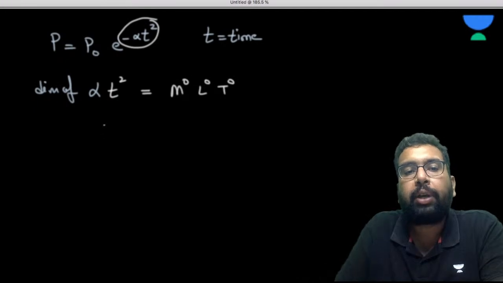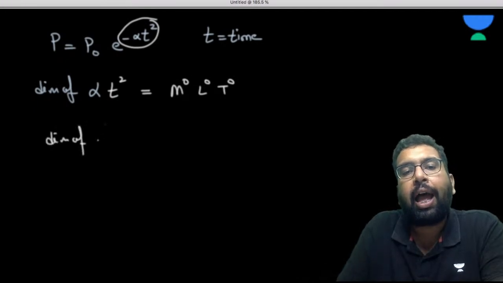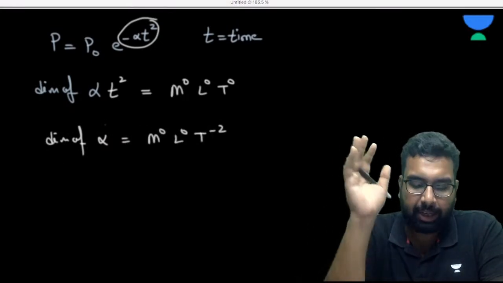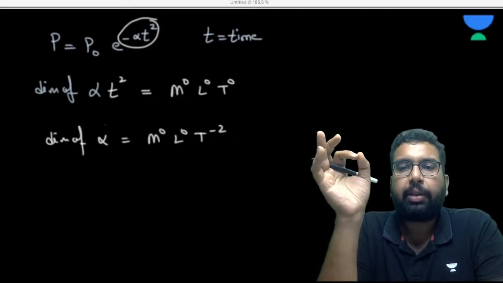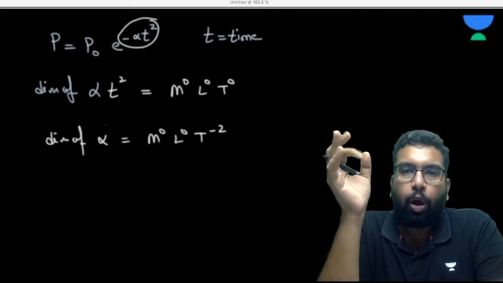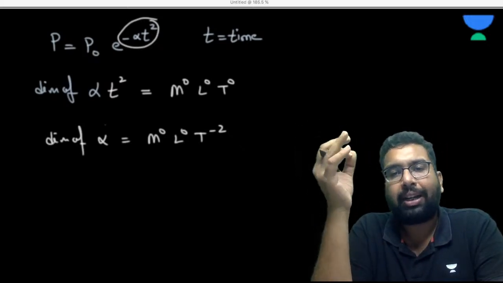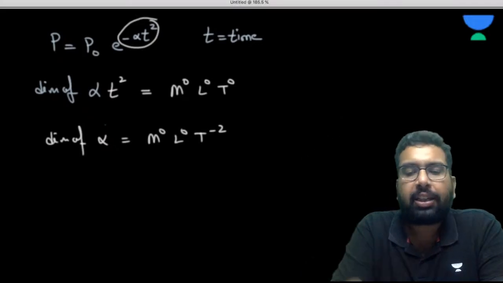So from here we can get the dimension of alpha, and this is going to be equal to M0 L0 T to the power minus 2. Similarly, you can deal with any question in which something has the power e to the power something or like that. Now, the same way you can deal with the sine and cos functions also.